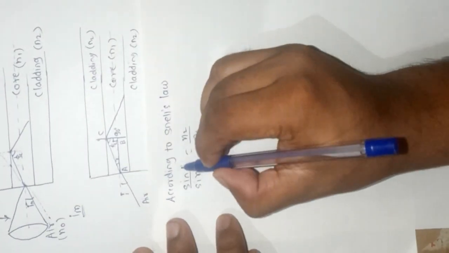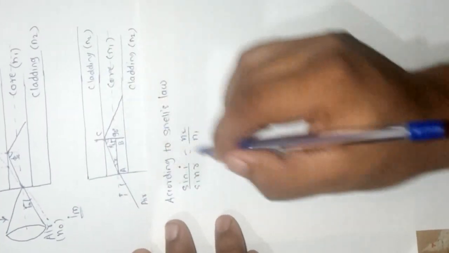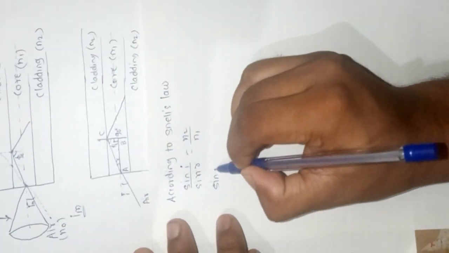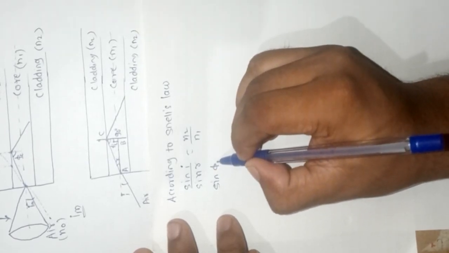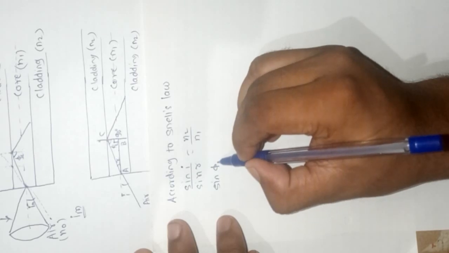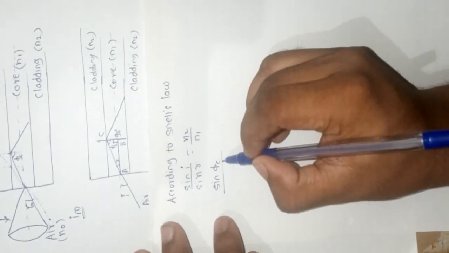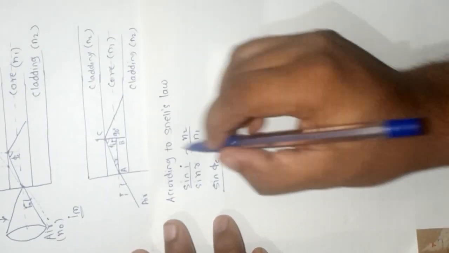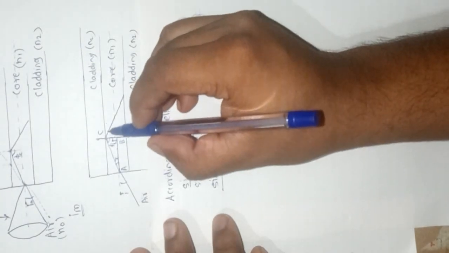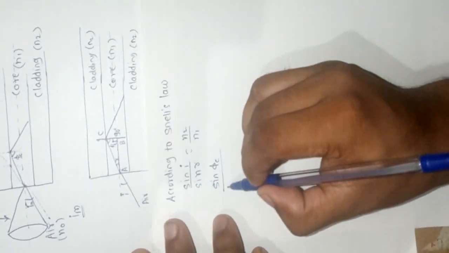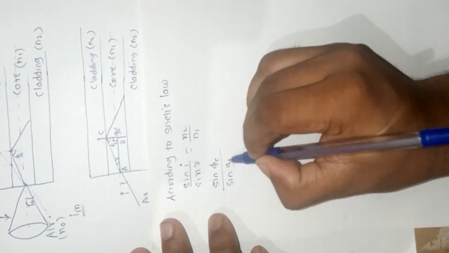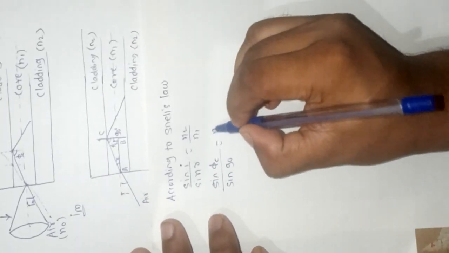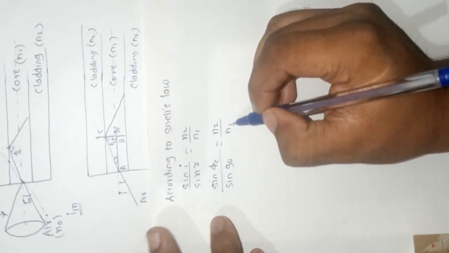Here the value of I is phi, and we consider the case of critical angle, so instead of phi we write phi c, and the value of R is 90 degrees, so sin 90 is equal to n2 divided by n1.